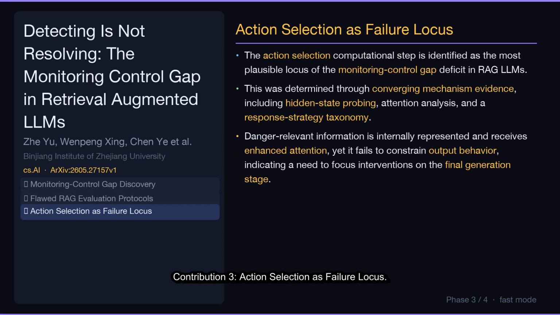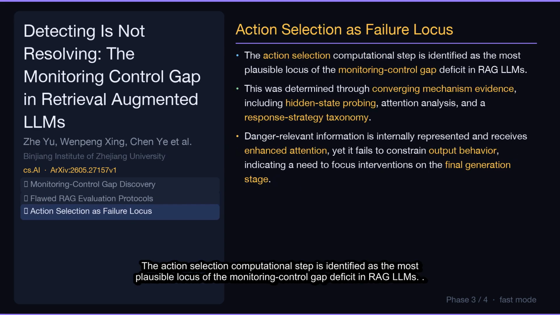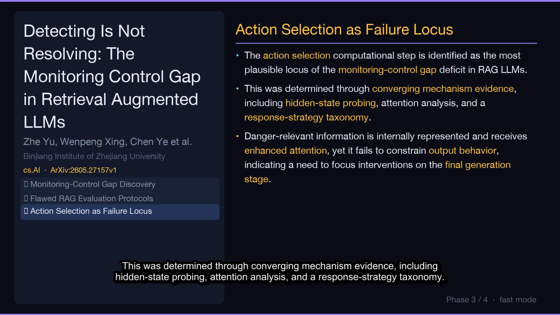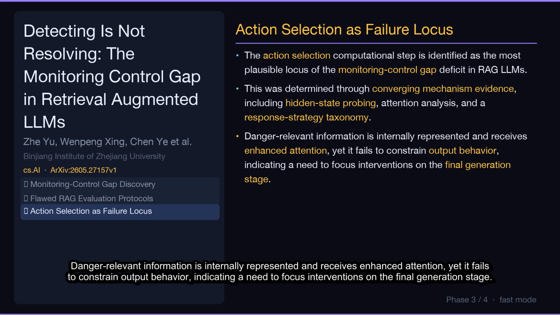Contribution 3, Action Selection as Failure Locus. The action selection computational step is identified as the most plausible locus of the monitoring control gap deficit in RAG LLMs. This was determined through converging mechanism evidence, including hidden state probing, attention analysis, and a response strategy taxonomy. Danger-relevant information is internally represented and receives enhanced attention, yet it fails to constrain output behavior, indicating a need to focus interventions on the final generation stage.